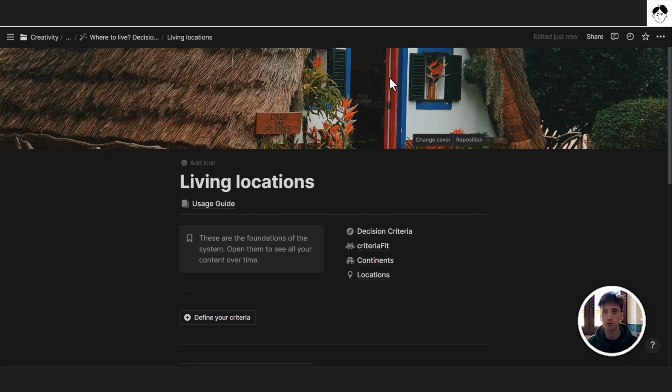And Newport also argues that whenever you score a location to decide whether living there is the right decision for you, you want to apply a sum function to the criteria that you have, as opposed to a max function to one or a few criteria. Because the concept of a deep life is a life that is well balanced on all aspects, and on some key aspects that are key criteria when it comes to defining your living location for the future and for now, that I'm gonna show you in this video.